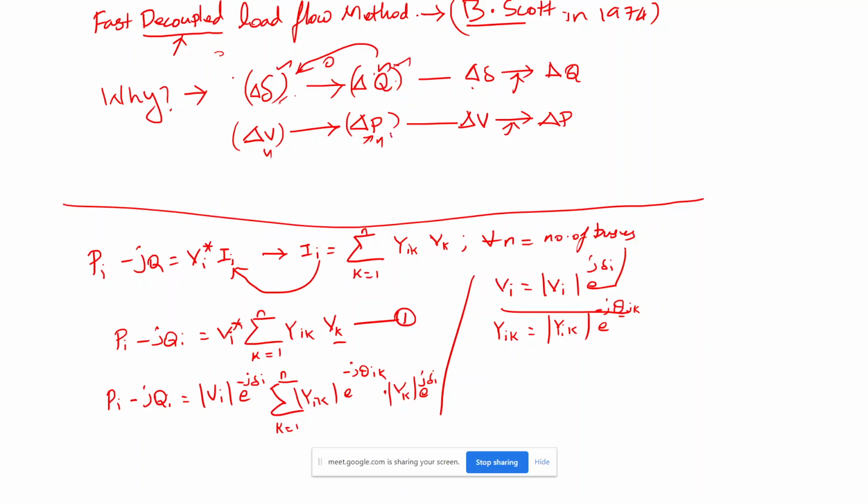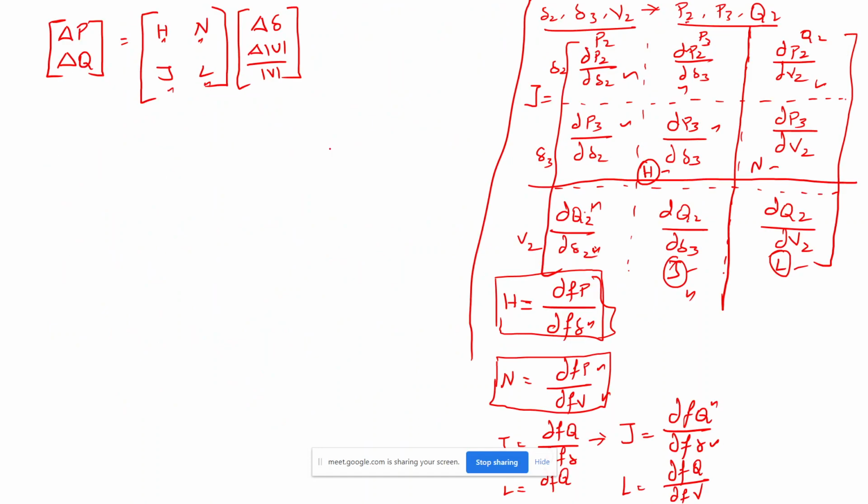Same like that, wherever I am getting ∂P with respect to the differentiation of voltage, I will put 0. If that is the case, this N I will make 0, because nothing is going to happen. Practically, Scott and Stott have seen that these two are decoupled, or not at all relevant, so they make this 0, and J also is going to be 0 because these two are also not having any reflection.